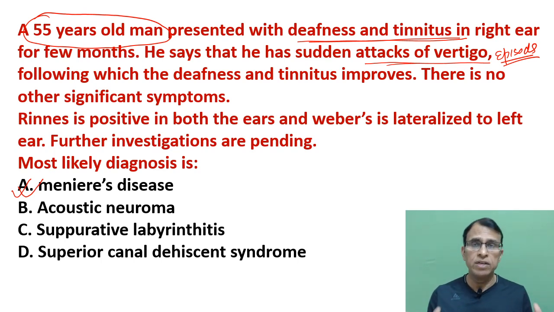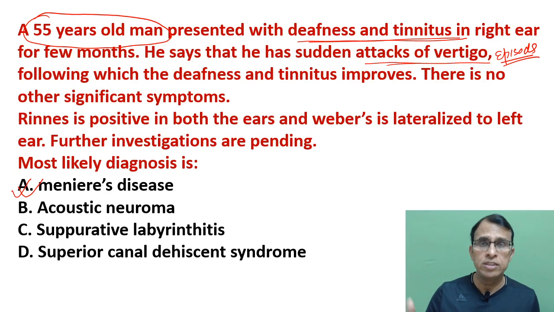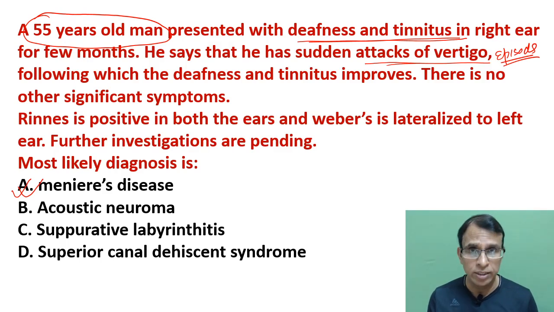This is very, very typical of Meniere's disease, where the patient begins to have tinnitus and hearing loss, and then there is a sudden attack of vertigo, and the hearing loss and tinnitus improve following that. That's why the tinnitus and hearing loss are called fluctuating. They will improve and then start again. And these attacks of vertigo mean episodes of vertigo. So fluctuating hearing loss, fluctuating tinnitus, and episodes of vertigo are a very typical finding of Meniere's. Straight away you know it is Meniere's disease from this, right? And there is no other symptom.